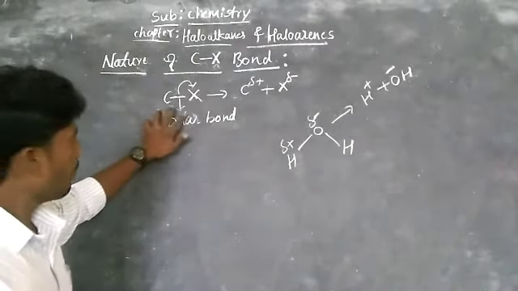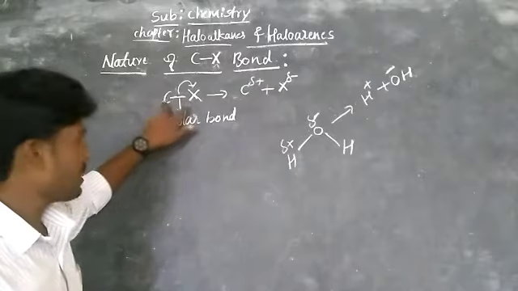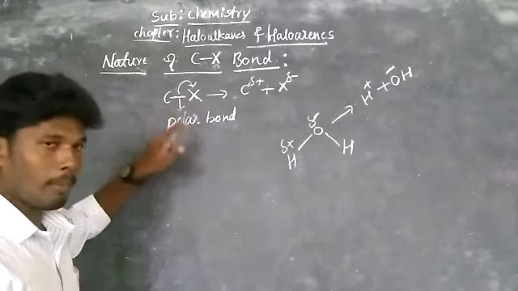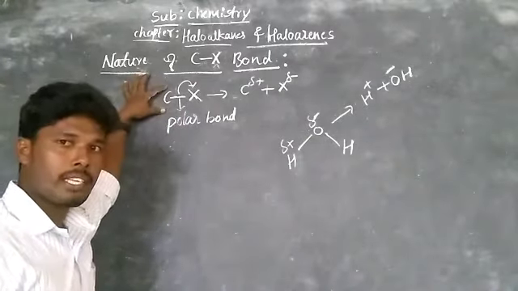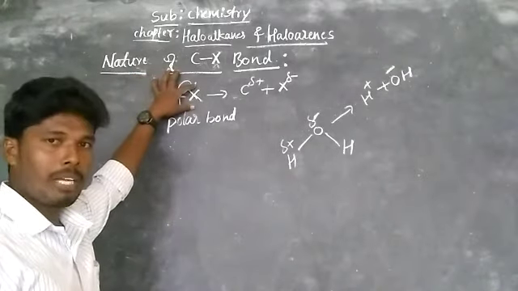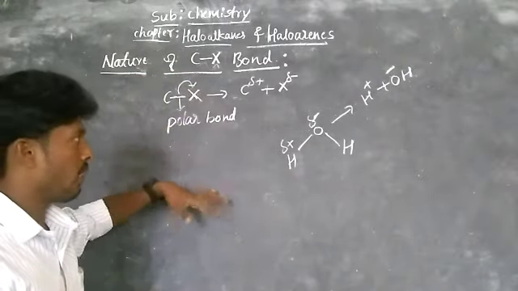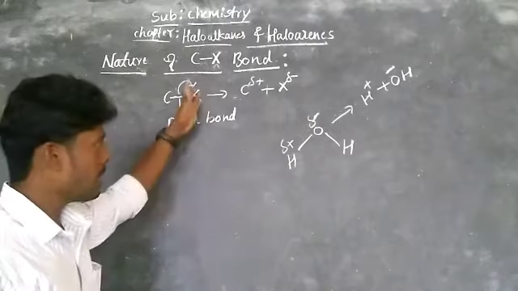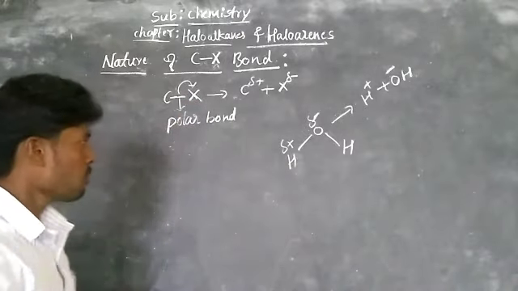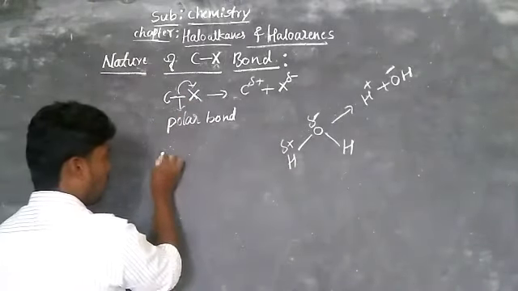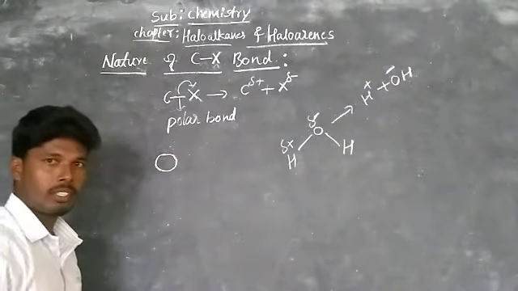And observe, among these two atoms, halogen and carbon, the size of the carbon remains the same, but the size of the halogens increases from top to bottom, that is down the group. So here let's take the carbon. This is the size of carbon.